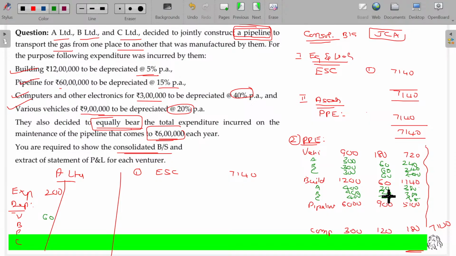Is that okay? Now here pipeline also for A, B, C equally share 2000, 300, 600 for A, B, C. Clear. So the depreciation for vehicle 60, for building 20, for pipeline 300, and for computer A, B, C.